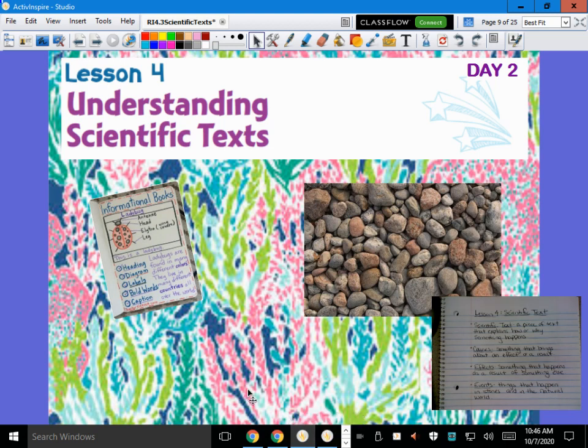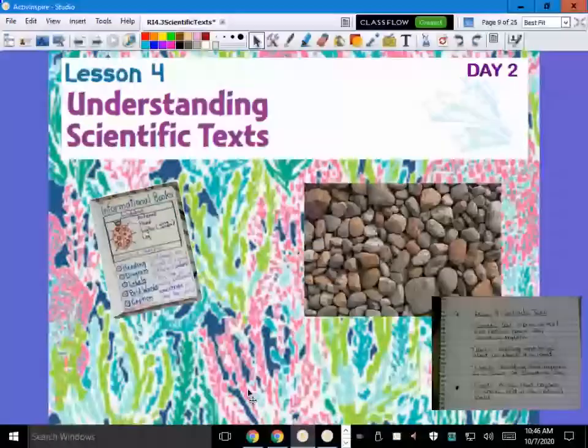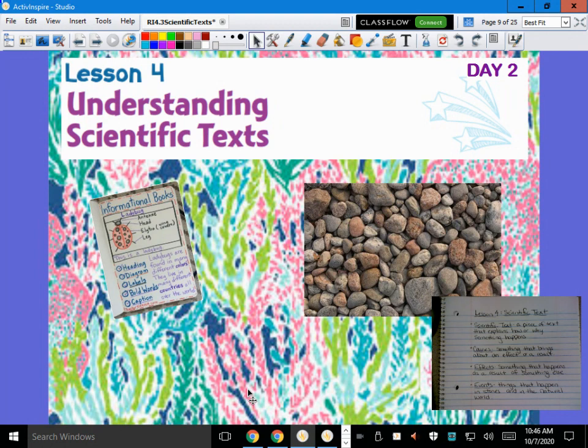Fourth graders, Mrs. Somick here, and we are starting on day 2 of our unit of study on understanding scientific texts. Now, we talked a lot about what do I mean by scientific texts? And yesterday, I had you write down some academic vocabulary words and also those definitions. If you did not get a chance to do that yesterday, please make sure you get out those reading notebooks and you copy those notes down.